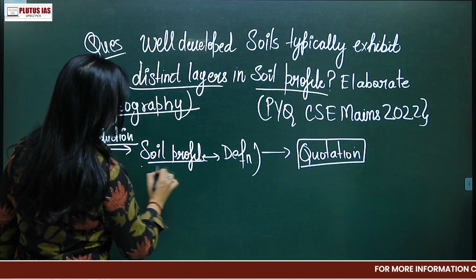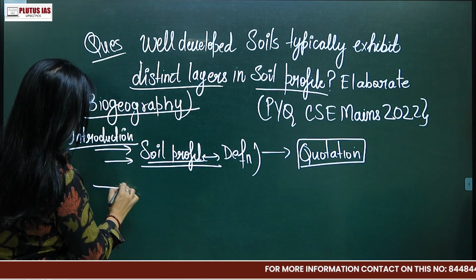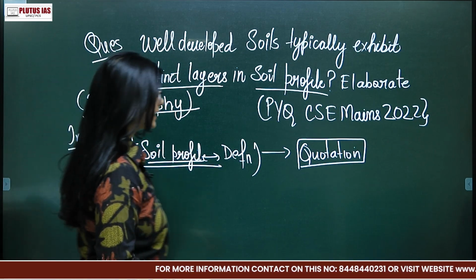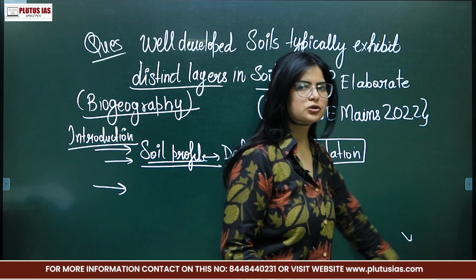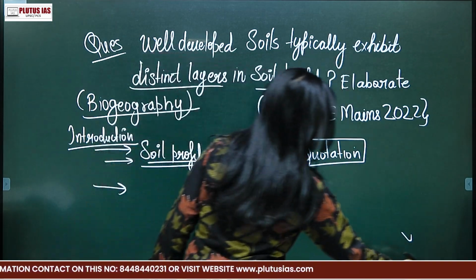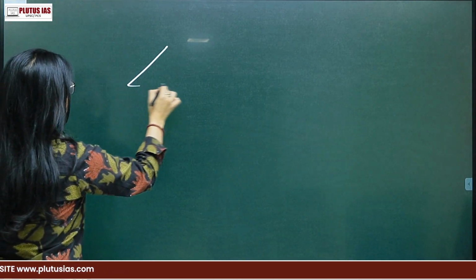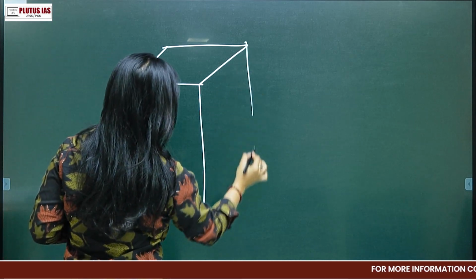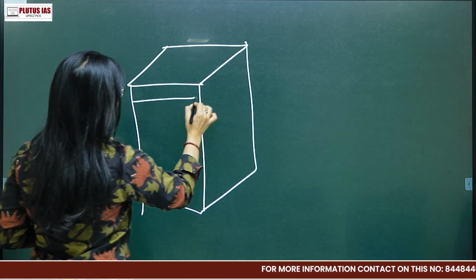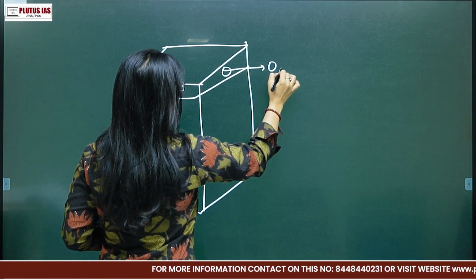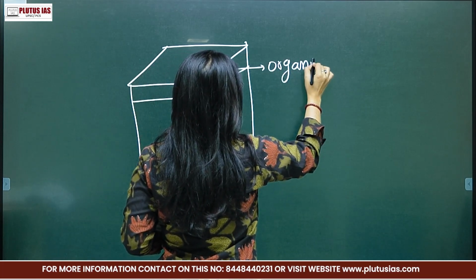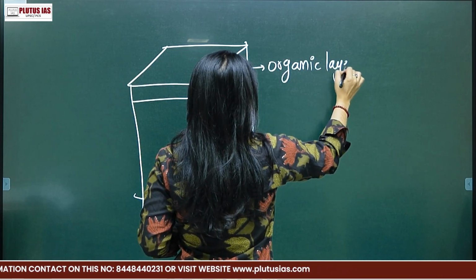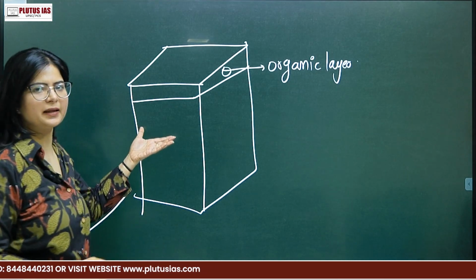So once you have defined the soil profile, then you have to describe the distinct layers. What kind of layers do we have? Every kind of soil will have distinct layers. For example, you have the O layer, which is your organic layer. You don't have to draw the diagram like that.